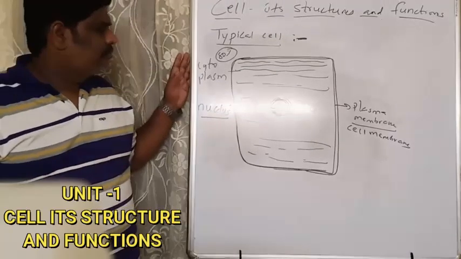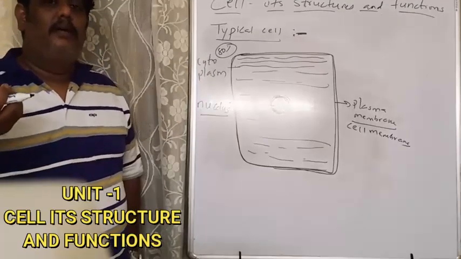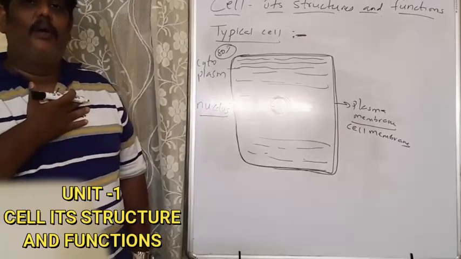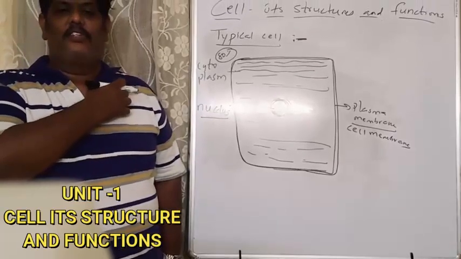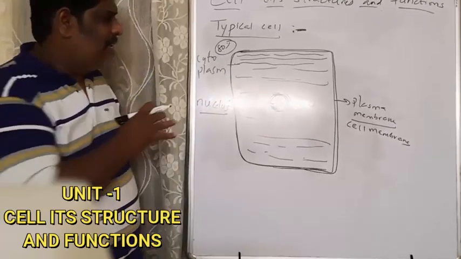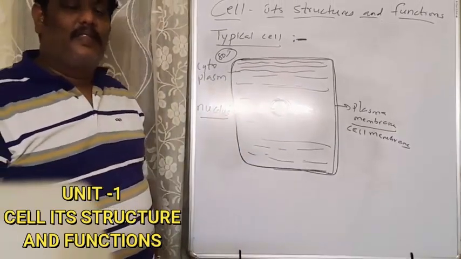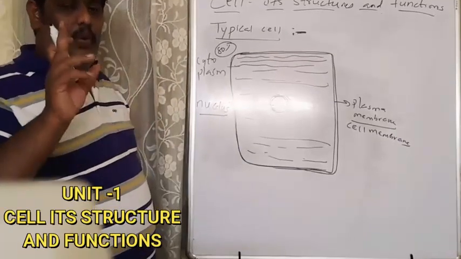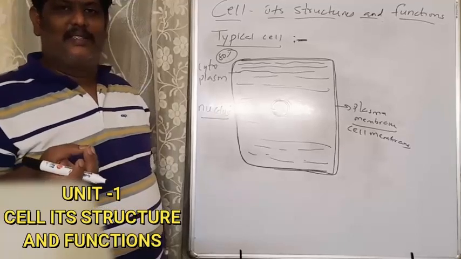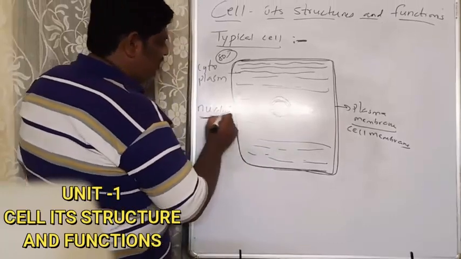Apart from that, there are many things present in the cell. For example, if you take our body, all the structures in our body are called organs. Now, if you take a single cell, there are several structures in the cell. What are they called? They are called organelles. One is called an organelle, and all together they are called organelles. So this here is one of the organelles, the nucleus.